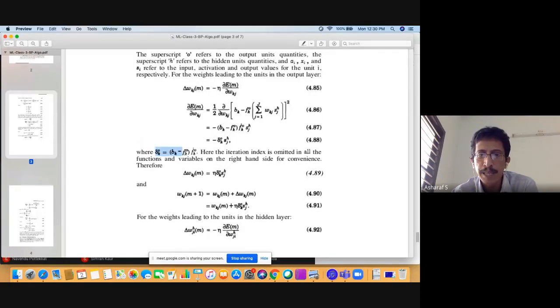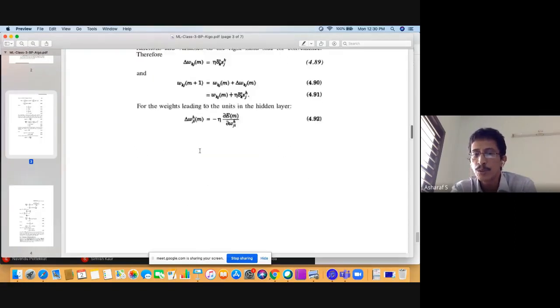Delta k(o), what is it? bk minus fk into fk'(o), this is delta. In our previous perceptron case, we considered this to be 1: teacher minus obtained into derivative of the activation function into input. You see this?